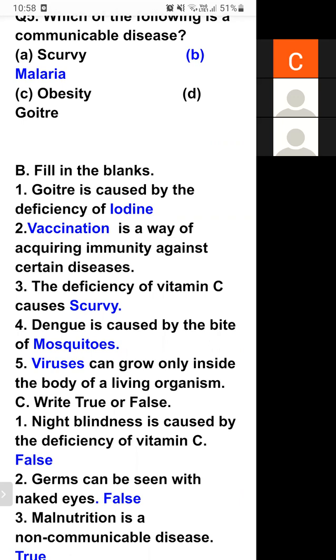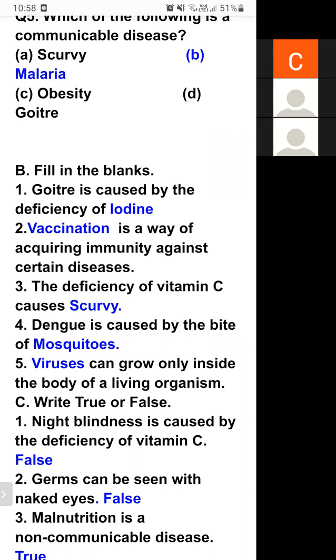To prevent scurvy, we should take citrus fruit like orange, lemon, mango. Citrus fruit contain vitamin C. And what is the cause of scurvy? Deficiency of vitamin C.